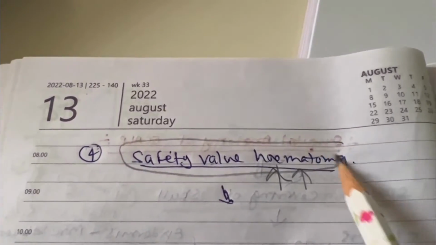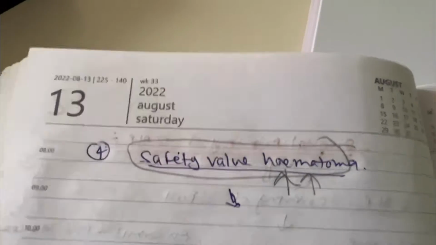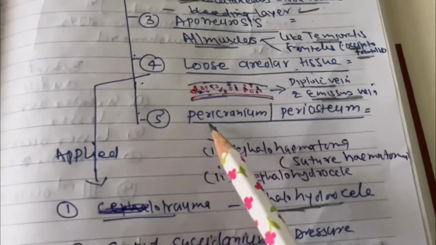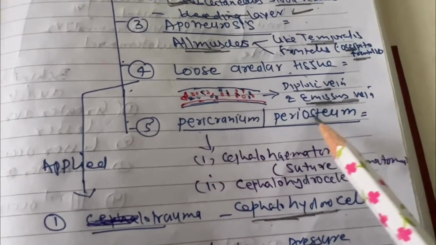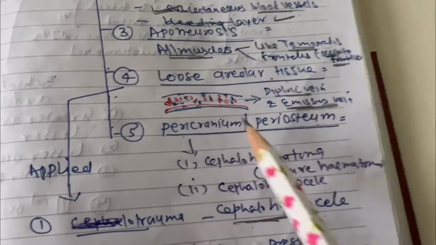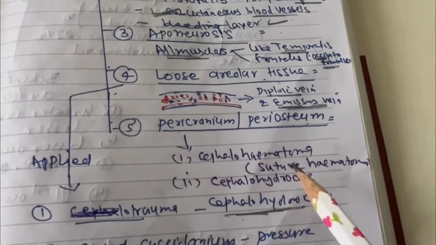That's why it's called safety valve hematoma. So this is applied anatomy of the fourth layer, the loose areolar tissue. Now the fifth layer is the pericranium. It's also called periosteum. It is actually the periosteum of the skull bones below the scalp.